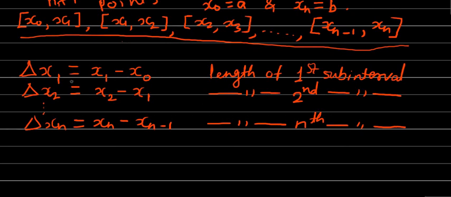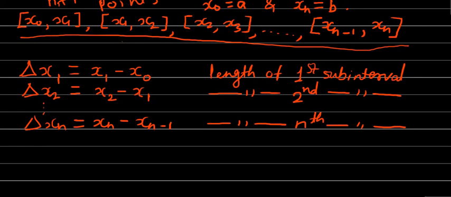So instead of writing delta x1, delta x2, delta xn and so on, in general we will consider the ith subinterval.